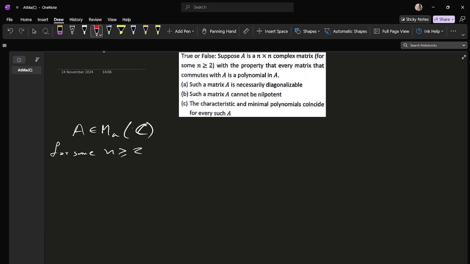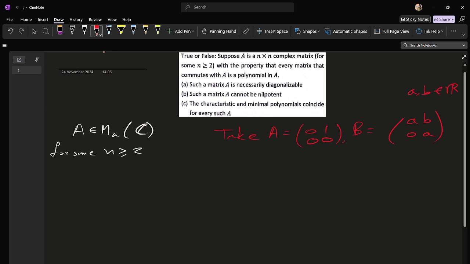So let us take something. Take the matrix A to be 0, 1, 0, 0. And B can be, I want to take this, where a and b belong to R, any numbers. Then we can write our B as bA plus aI.